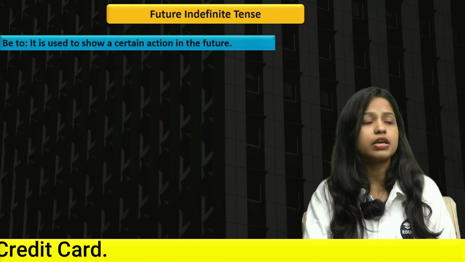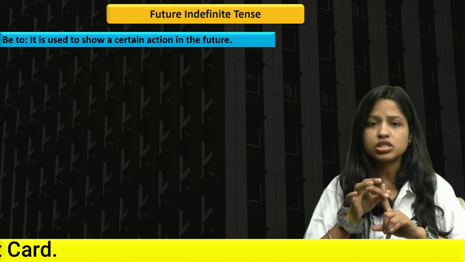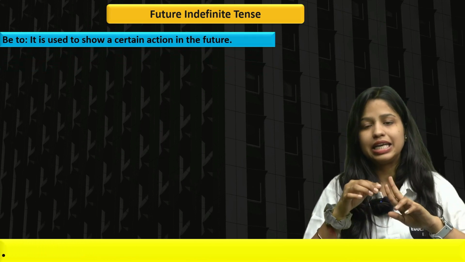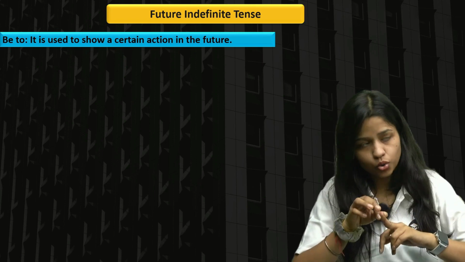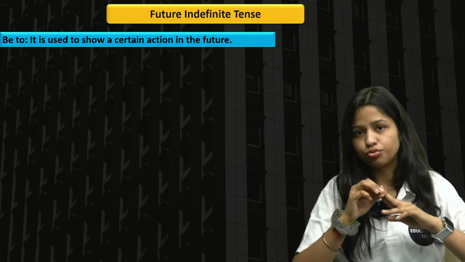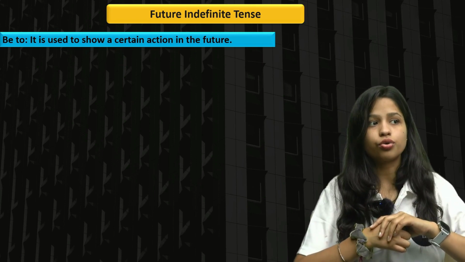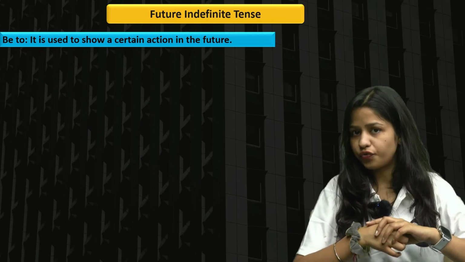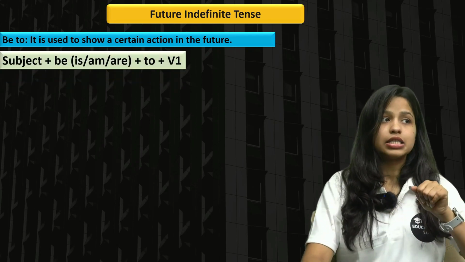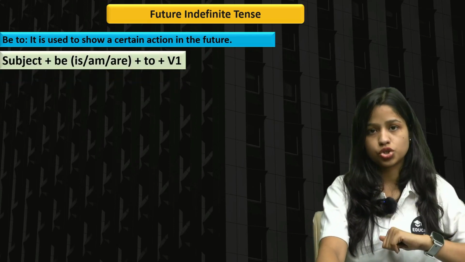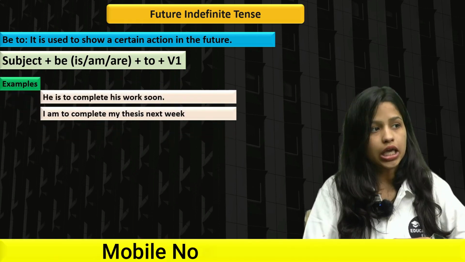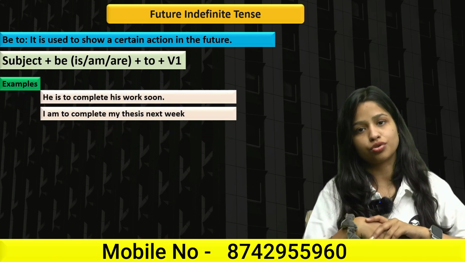Next up we have "be to." First we have understood "going to," then we have understood "about to." Now it is "be to." It is used to show a certain action in the future, right? Subject plus be plus to plus V1. He is to complete his work soon.